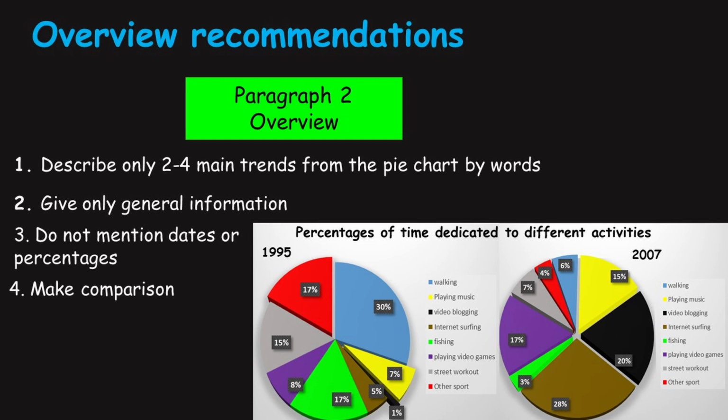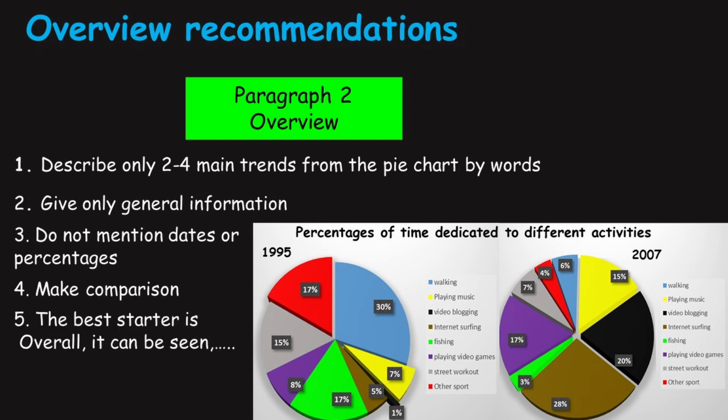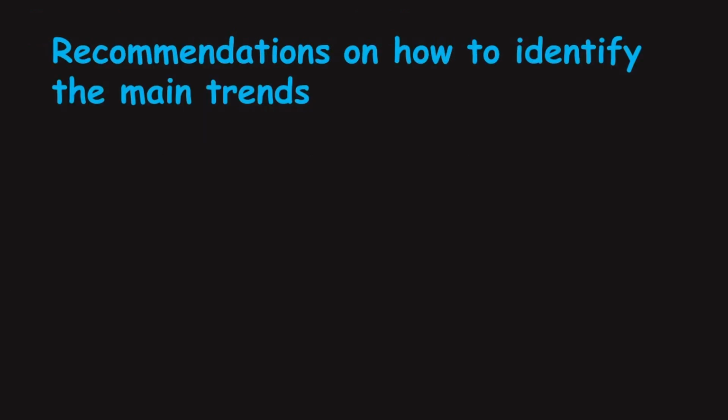Make comparisons. It's compulsory as it's asked in the task. Remember, always start your overview from the phrase "overall it can be seen." It's the indicator for the examiner that you write an overview. It's time to identify the main trends. Here is the list of recommendations.